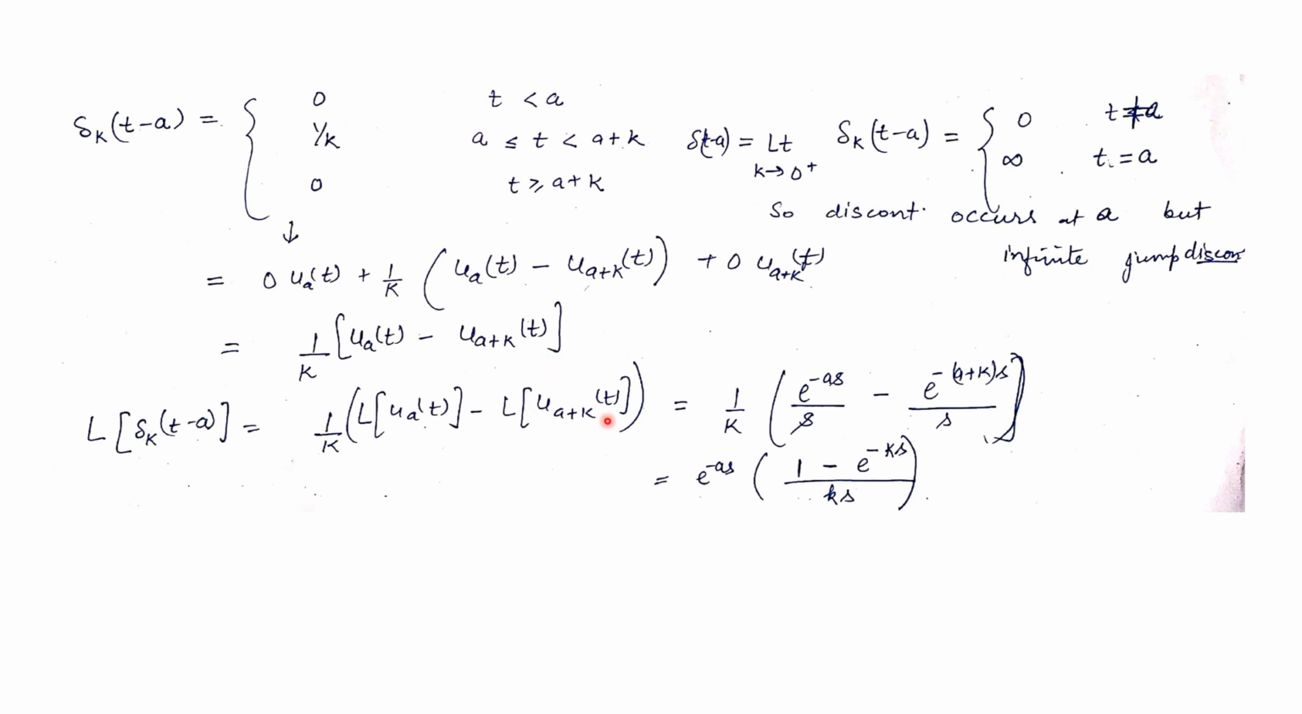Similarly, the Laplace transform of this will be e to the power minus (a plus k) s upon s. So we can take e to the power minus as common and we will get this. So we can find the Laplace transform of the Dirac delta function in terms of k. Again, we can find its limit at k tending to 0 from the positive side. Then we will get the Laplace transform of the Dirac delta function.